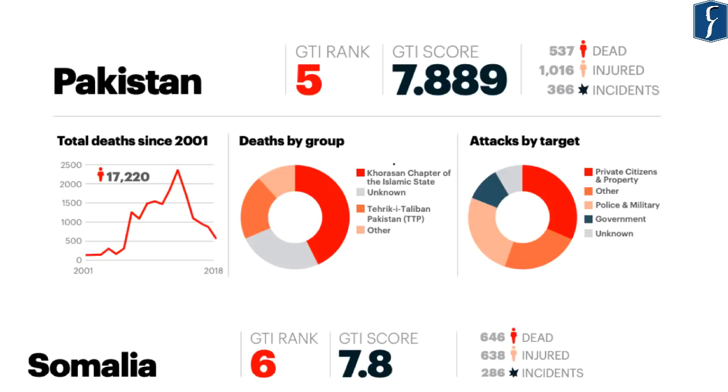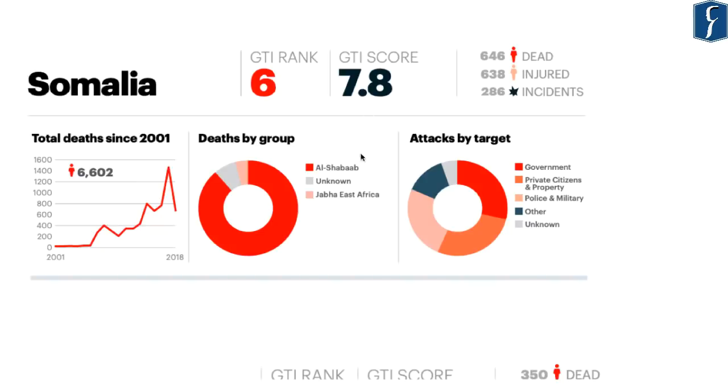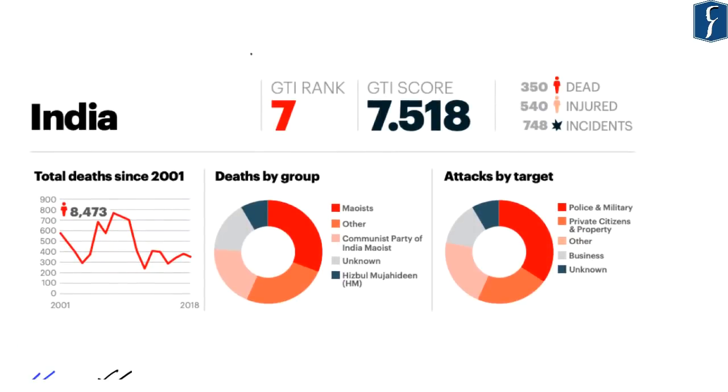With respect to Pakistan, the most deaths have taken place because of the Khorasan chapter of the Islamic State as well as Tehreek-e-Taliban Pakistan. For Somalia, the most deaths have been caused by the Al-Shabaab group, which is again a terrorist organization. Coming to India, there are various other groups not highlighted in other countries, such as the Communist Party of India Maoist, as well as Hizbul Mujahideen. These are organizations not mentioned in other countries, which are responsible for deaths in India because of terrorism.